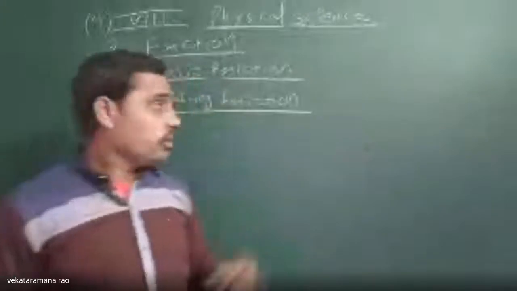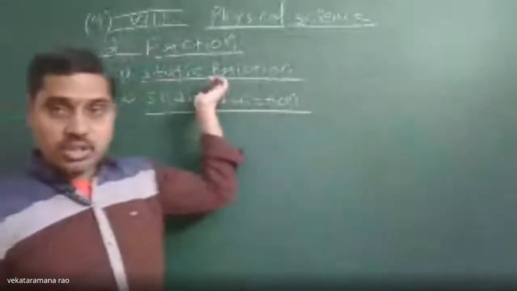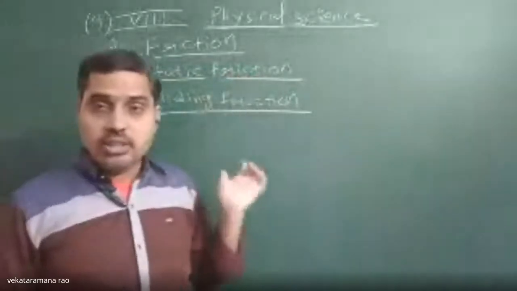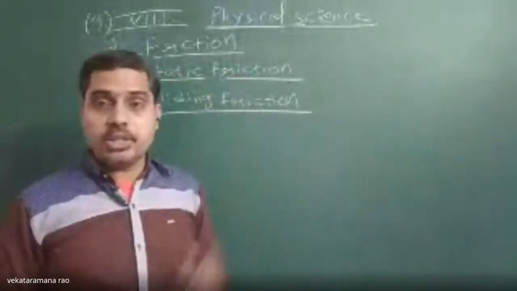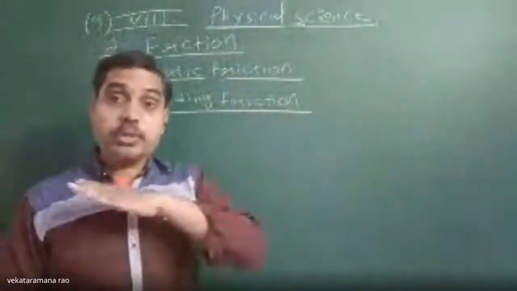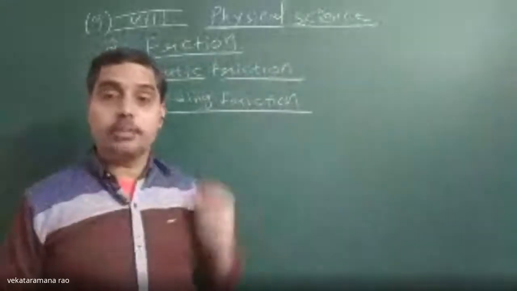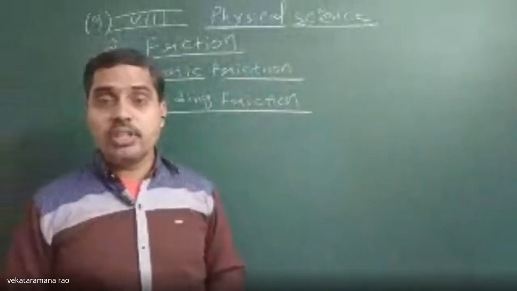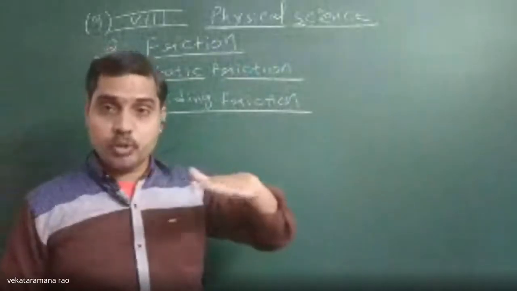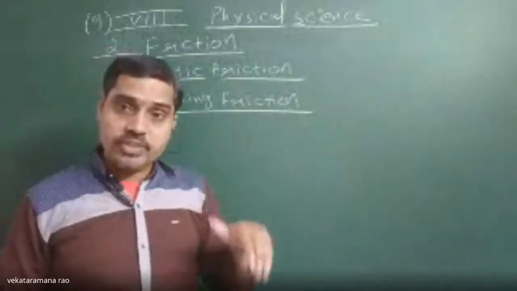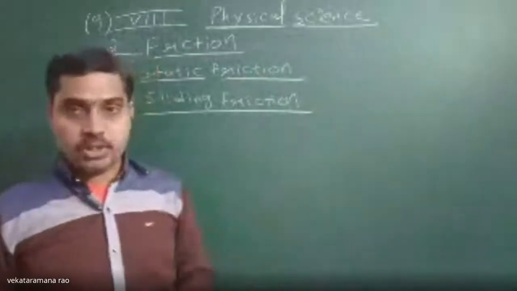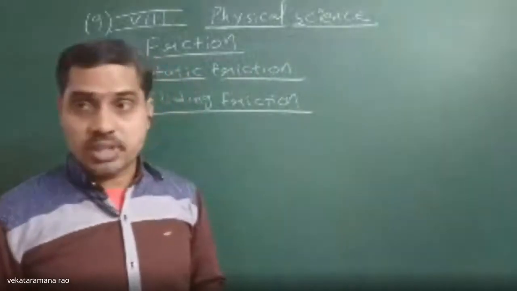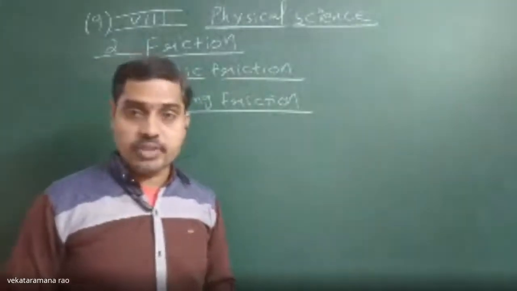In that way, static friction comes into play when the surface of one object is at rest with respect to the surface of another object. Similarly, sliding friction comes into play when the surface of an object is moving relative to the surface of another object. In that way, there will be variation in friction: static friction and sliding friction.